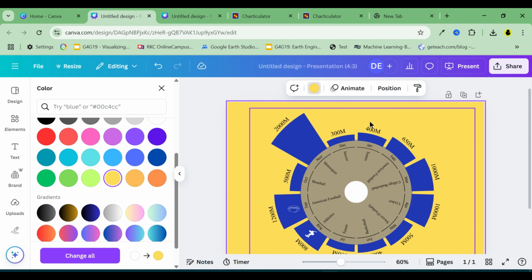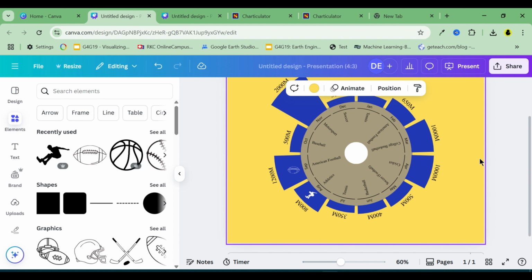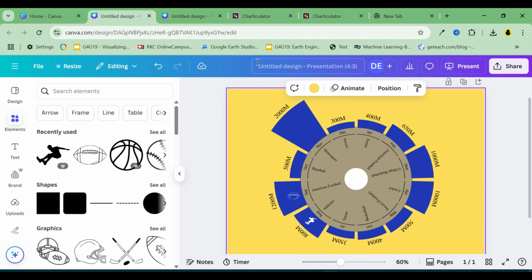You'll end up with an infographic like this, a transformation of raw data into a beautiful and meaningful polar chart.